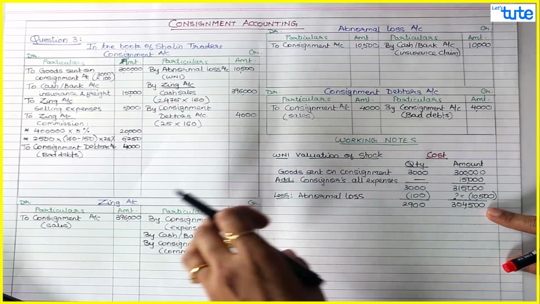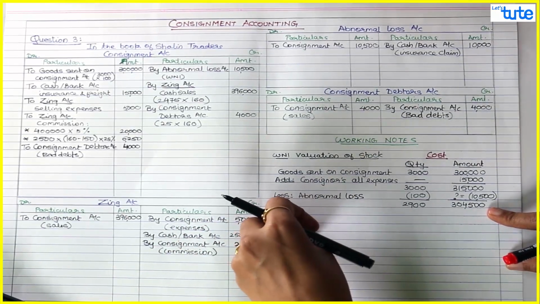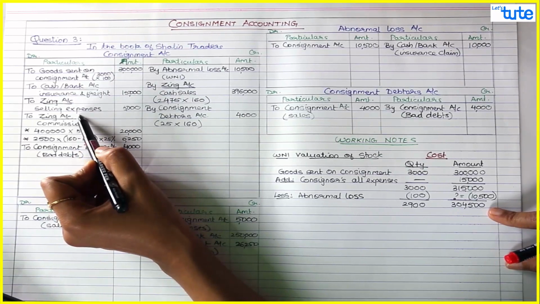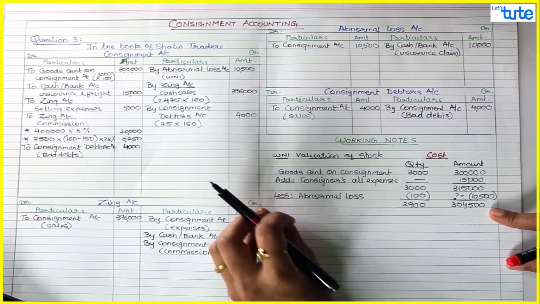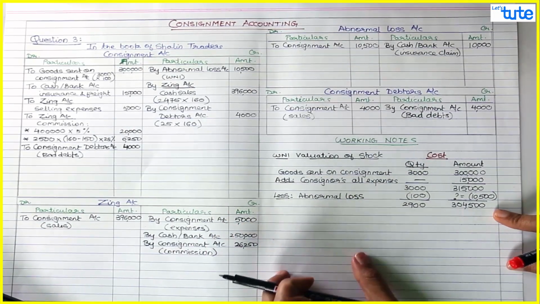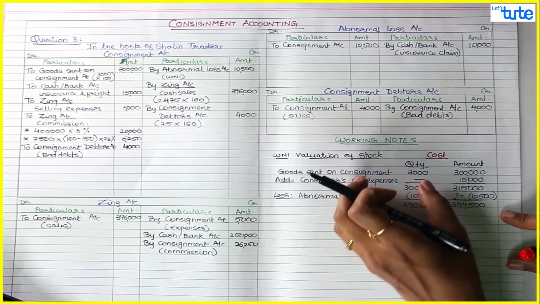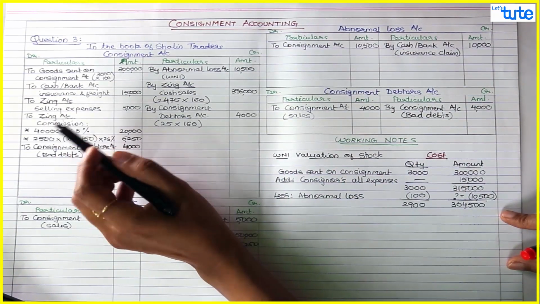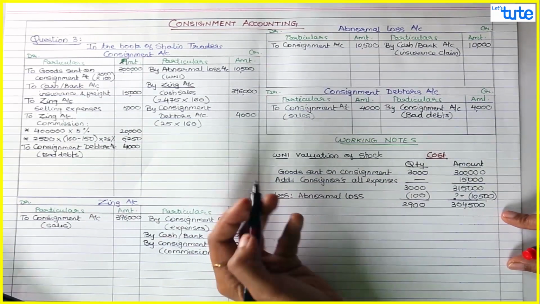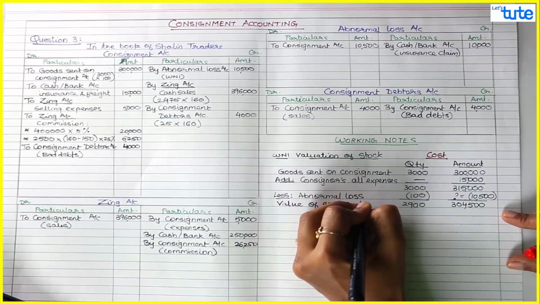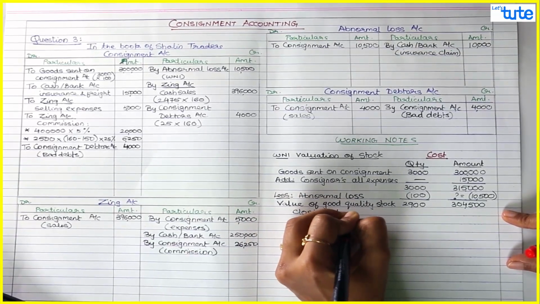So we add consignee's non-recurring expenses, all the expenses till the goods reach the godown. But if you see consignee's expenses, there is only selling expense. So there are no non-recurring expenses of the consignee. So we don't add selling expense to the cost of goods, okay? We add direct expenses, purchase direct expenses, to the cost of goods. So we will not add these selling expenses. There is no further abnormal loss or normal loss. So this I can say is the value of good quality stock. This we compare with the closing stock.